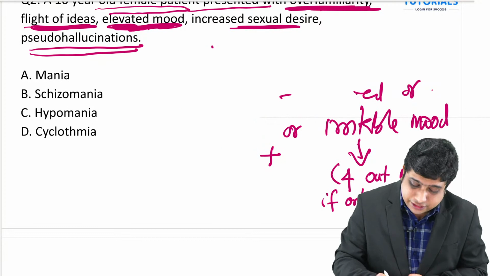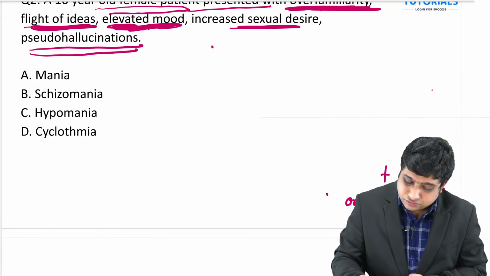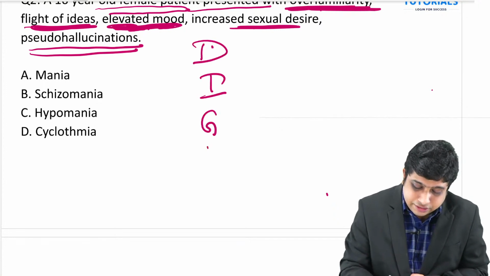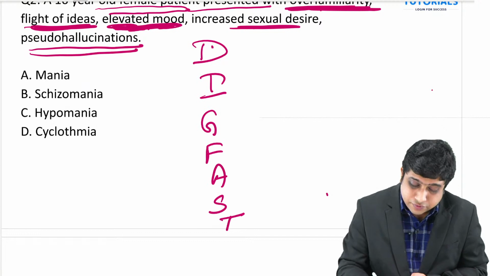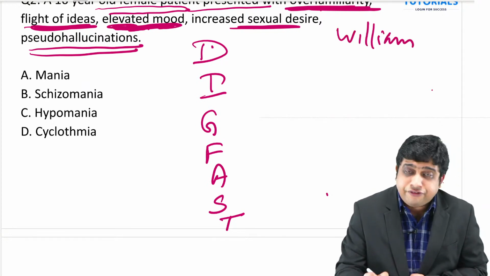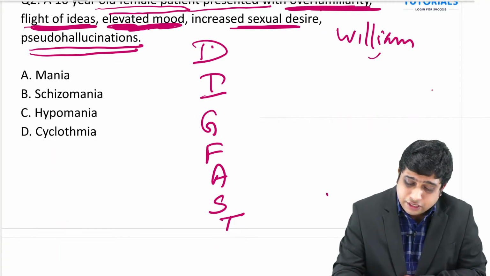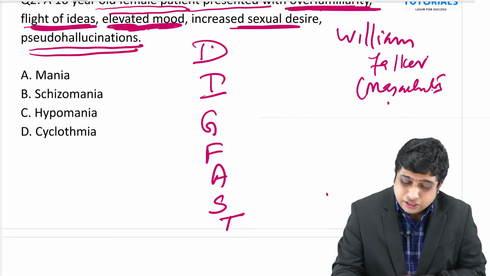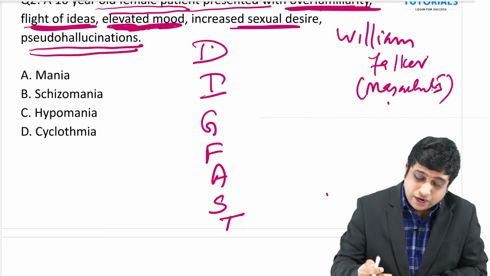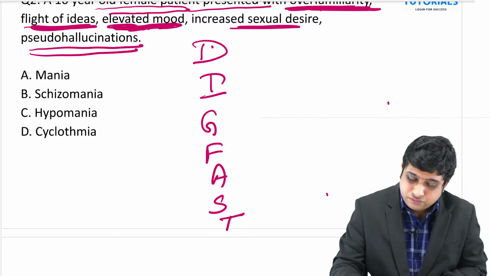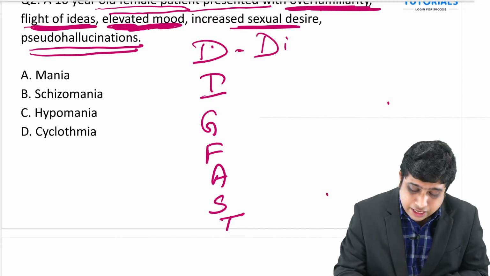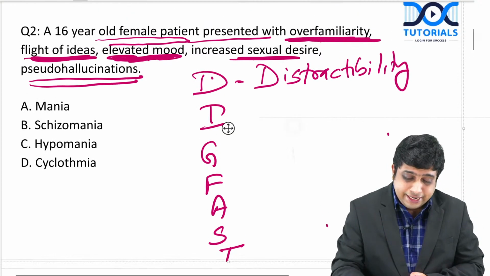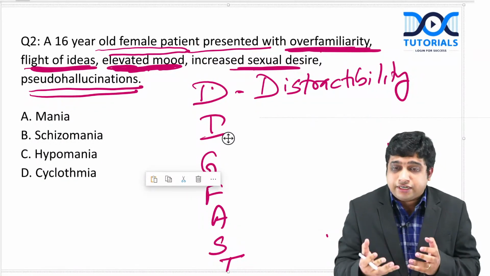And what are the features? There is a mnemonic you can remember: DIG FAST. Even if you Google it, you will see this mnemonic very commonly. It was given by William Falk of the Massachusetts University. So what are the features of DIG FAST? One is distractibility: they get easily distracted, going from one thing to another.